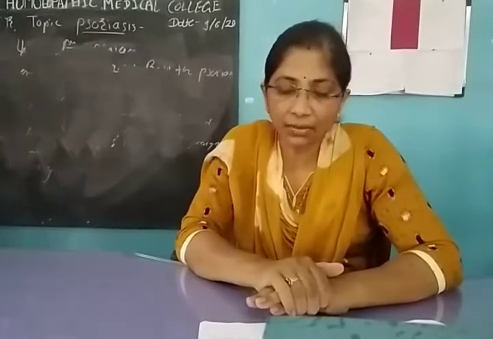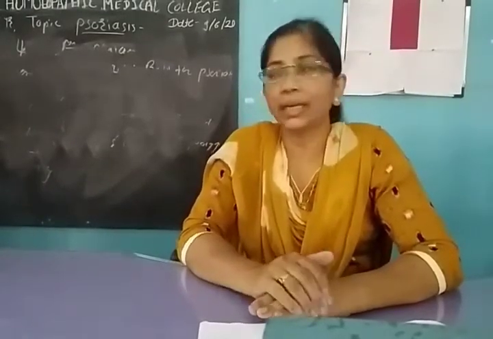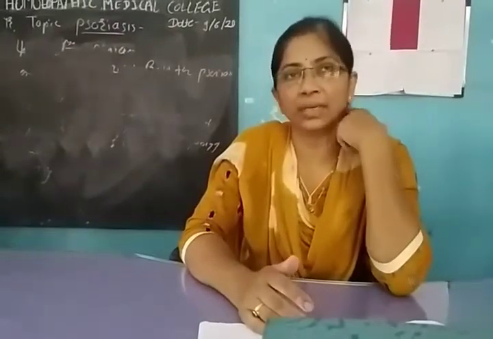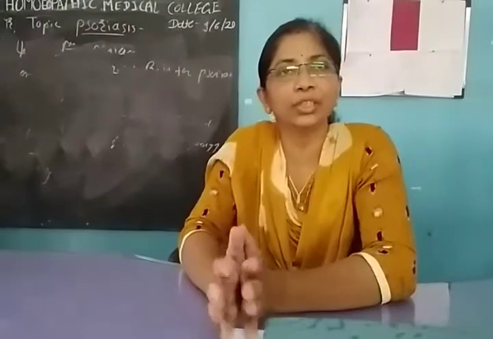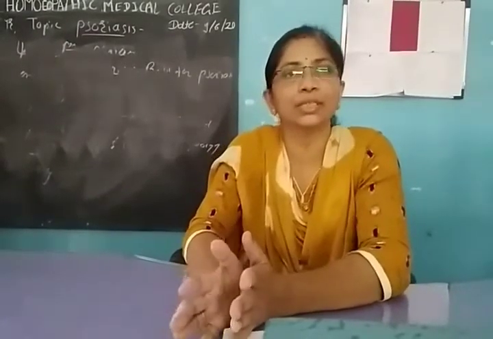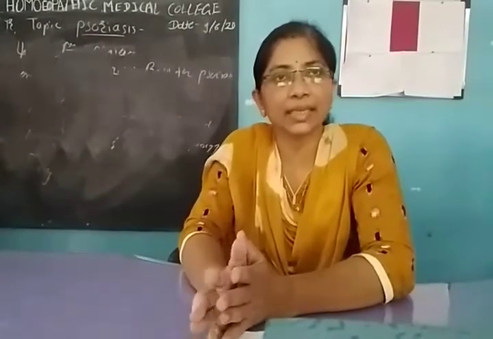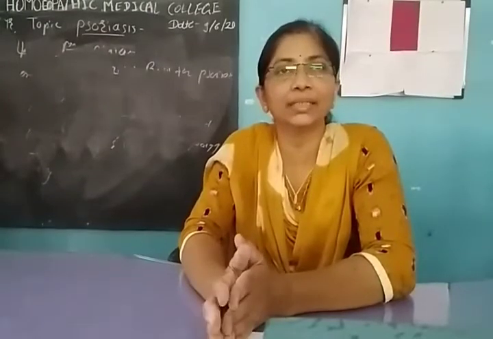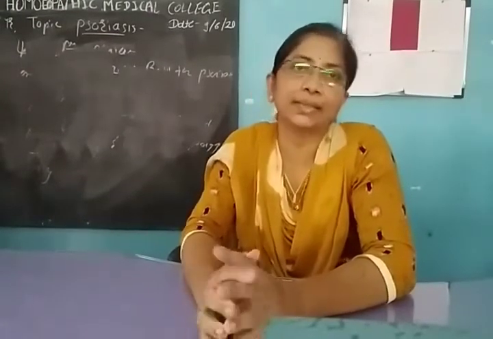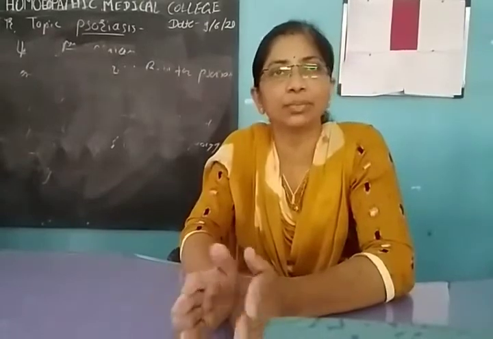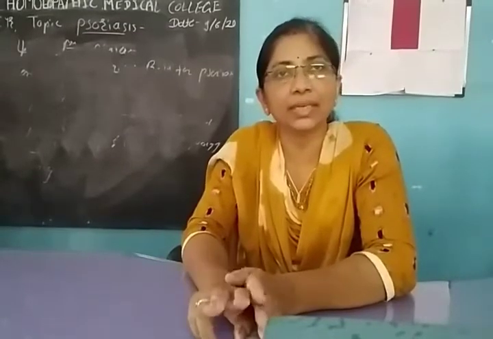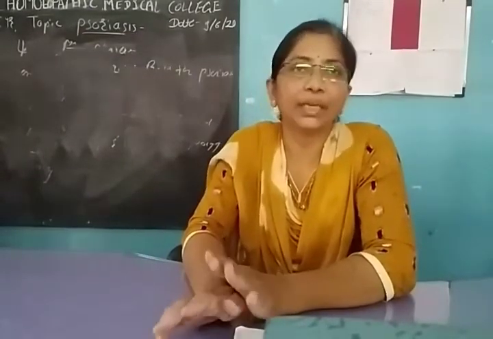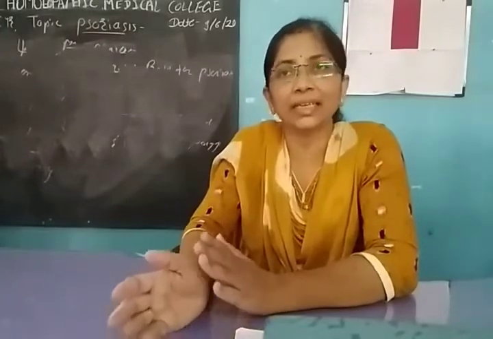When the scalp is involved, hair loss is also there and the margins of the hair are involved. So it may be confused with seborrheic dermatitis. But what is the difference between seborrheic dermatitis and psoriasis? In psoriasis, silver scaling is there, but in seborrheic dermatitis, there is white, dandruff-like scaling. So this is the differentiation. The differential diagnosis of psoriasis is seborrheic dermatitis. In psoriasis the scaling is silvery, but in seborrheic dermatitis the scaling is white.